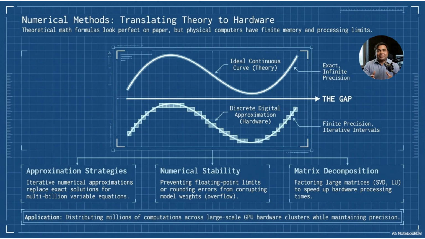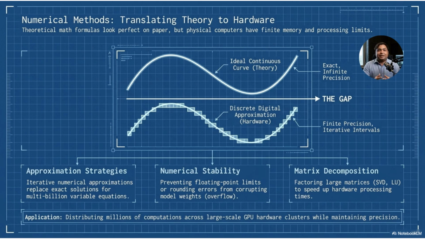Now we move from theory to hardware. In mathematics, we often write ideal formulas, but computers cannot always calculate perfect continuous values. Computers have limited memory, limited precision, and limited processing power. This creates a gap between mathematical theory and real hardware implementation. Numerical methods help us bridge this gap. For example, a smooth continuous curve in theory may be represented by discrete points in a computer. The computer approximates the curve using finite values.